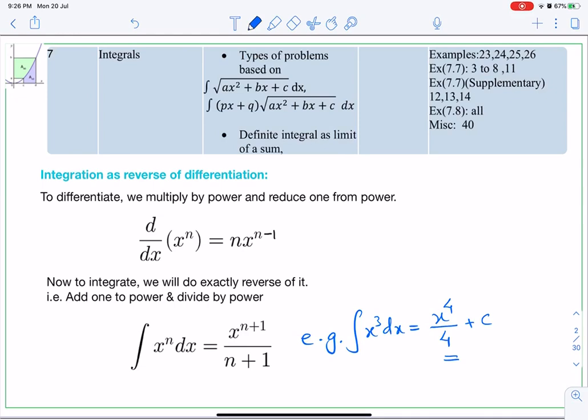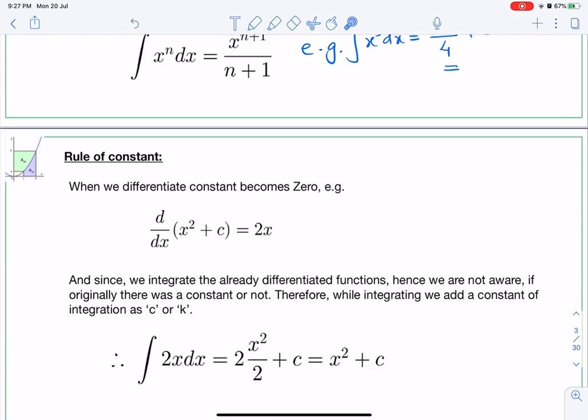So is it clear to you? I hope this is clear to you. When we differentiate, we multiply by the power first. Whatever was the given power, we multiply by that power and subtract 1 from the power. But while integrating, first we add 1 to the power and divide by the resultant power. Okay. So this is the sequence of it.